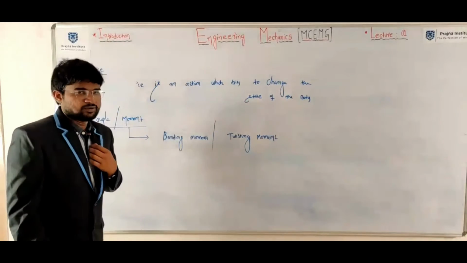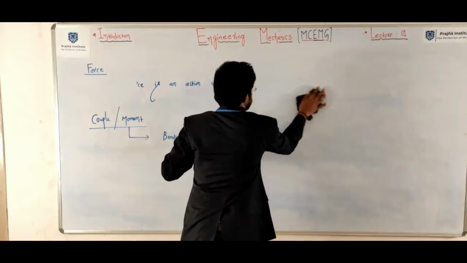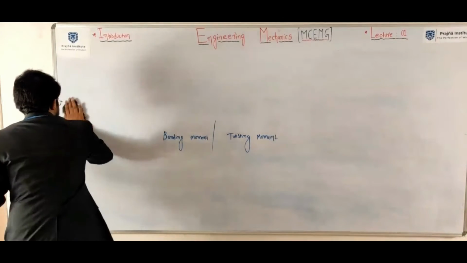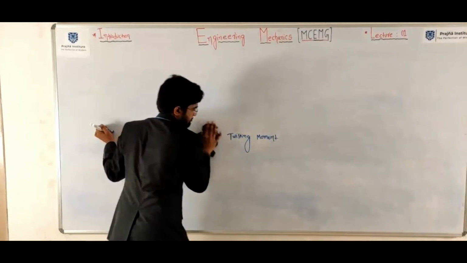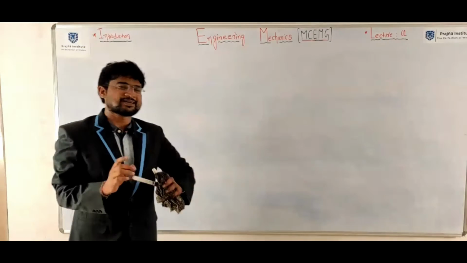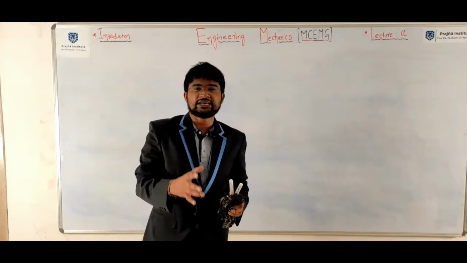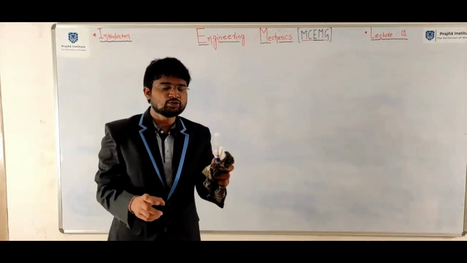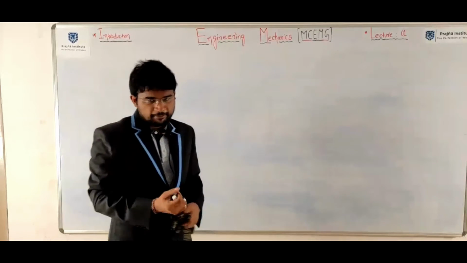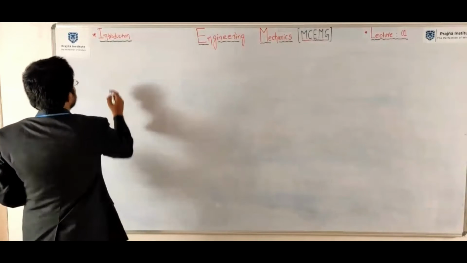First put the heading bending moment. It is a very popularly asked question in interviews: what is the definition of bending moment, and what is the definition of twisting moment? You know how to draw the bending moment diagram and twisting moment diagram, but you should know the definitions.